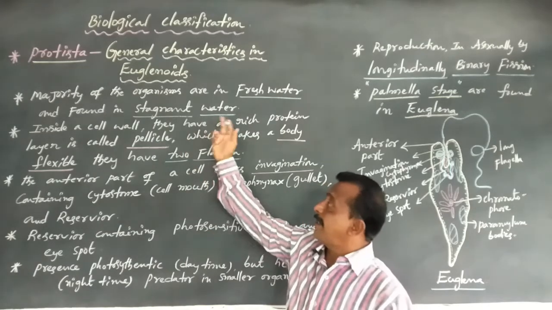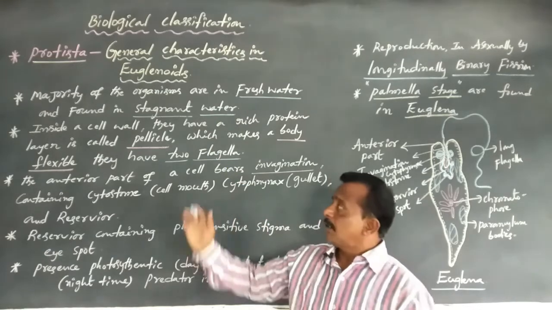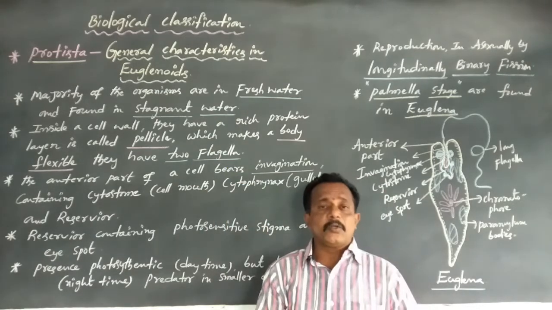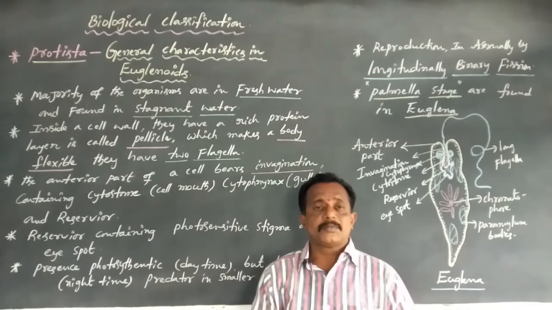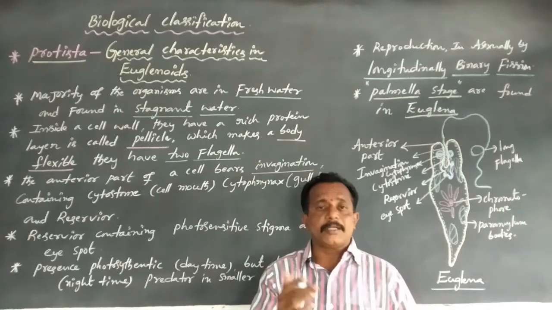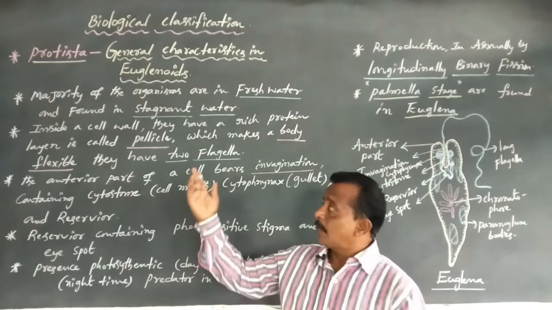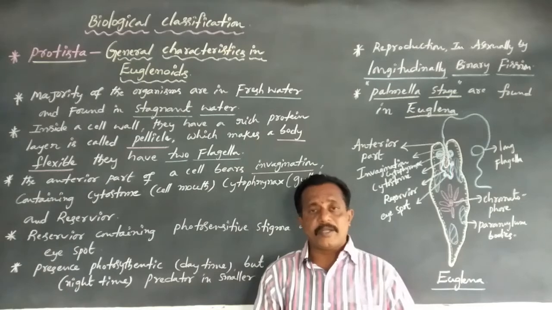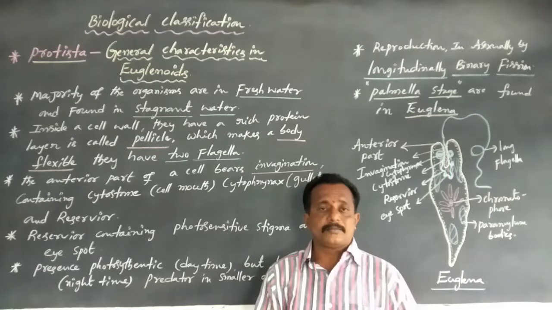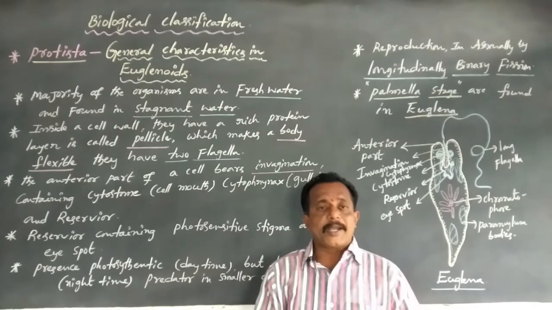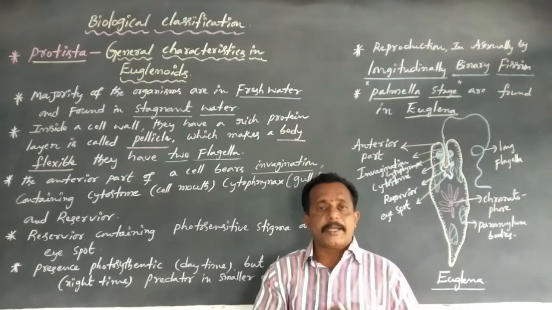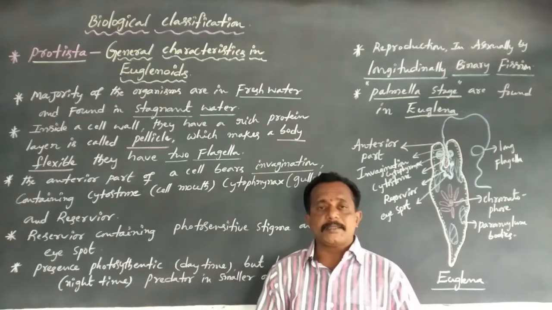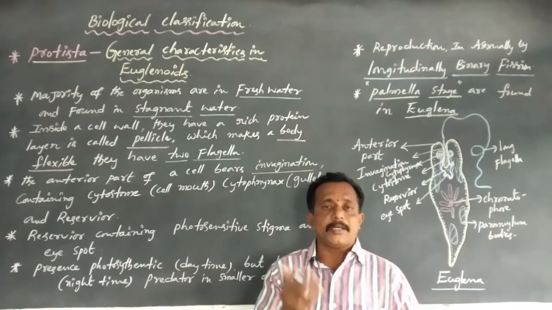Dear students, Euglena is one of the animal organisms. Animal organisms do not contain a well developed cell wall. Only plant cells contain cell walls, but animal cells and human cells do not; they only contain a plasma membrane or cell membrane.